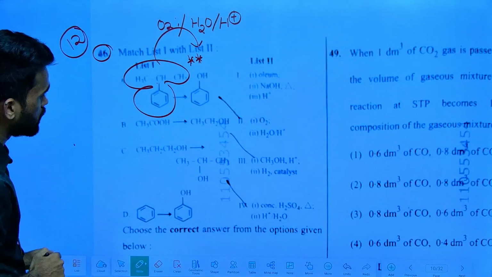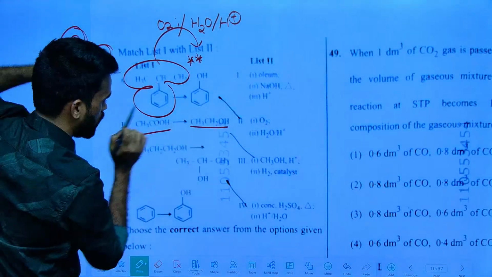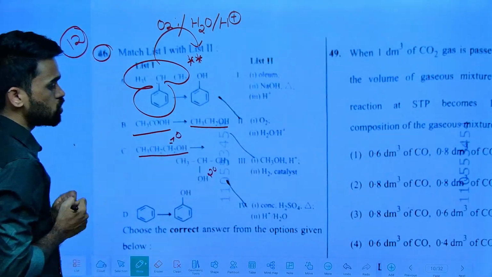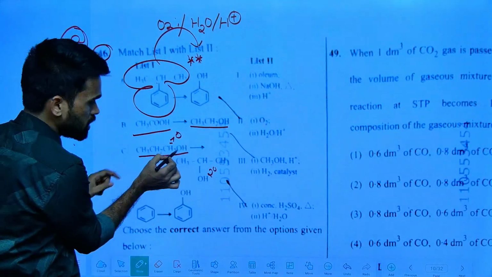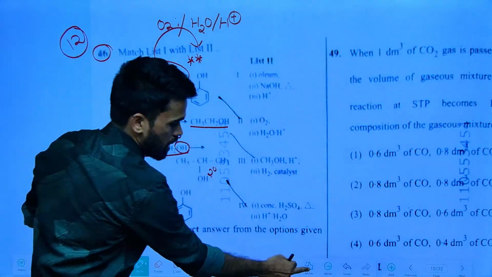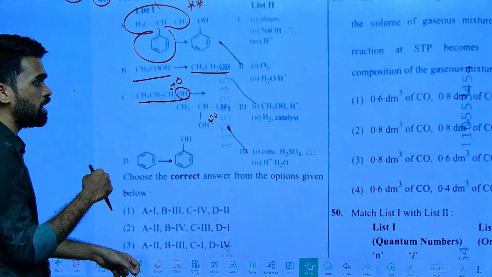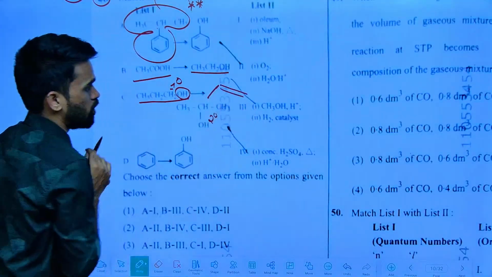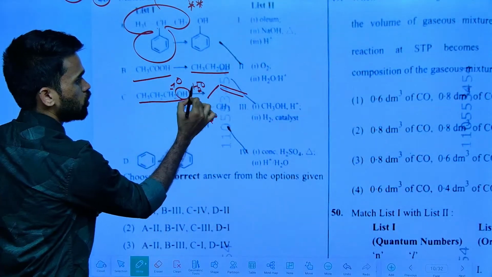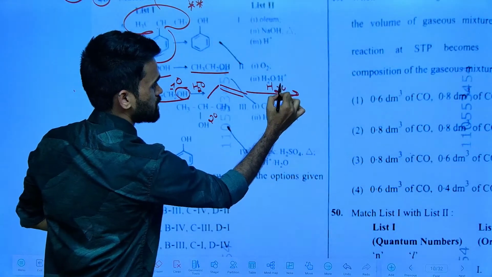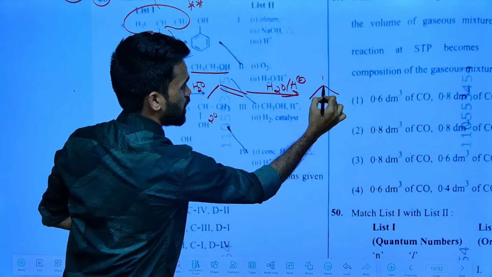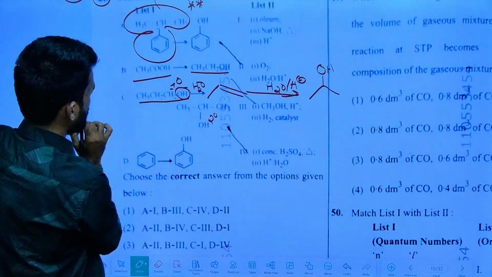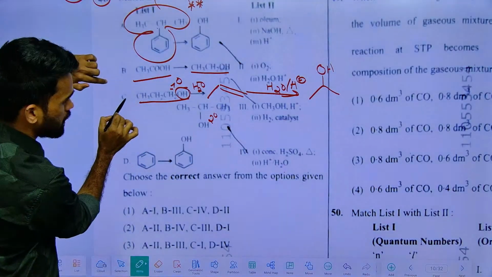The next one is carboxylic acid conversion to alcohol, and primary alcohol conversion to secondary alcohol. How can this happen? First you need to remove water, that is dehydration of the alcohol, and then you can add water to the alkene product. So the alkene is formed first by dehydration. To this, if we add water in the presence of acidic medium, Markovnikov addition takes place to give a secondary alcohol. So C here will be 4.